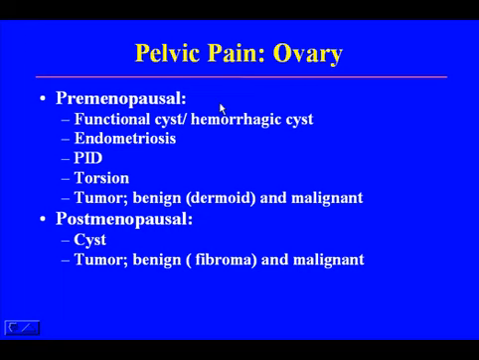Causes of pelvic pain due to ovarian origin depend on whether the patient is a premenopausal woman. It's most likely due to functional cysts or hemorrhagic cysts, but can be due to endometriosis, pelvic inflammatory disease, torsion, or tumor. Most commonly benign, such as dermoid, but can be malignant. In postmenopausal women, the most common cause of pain from an ovarian origin is cyst or tumor. The most common benign tumor would be a fibroma, and another common cause of ovarian tumors is malignant tumors.